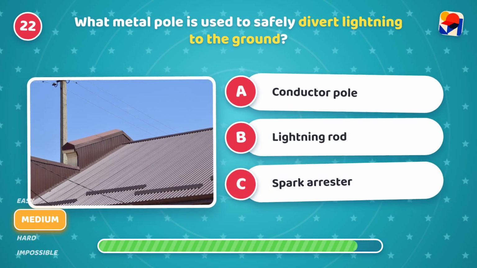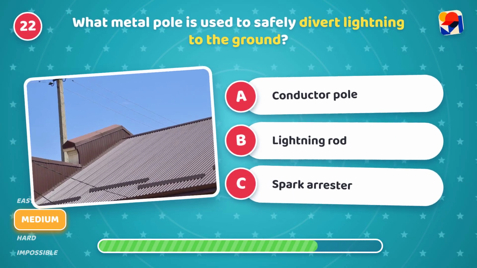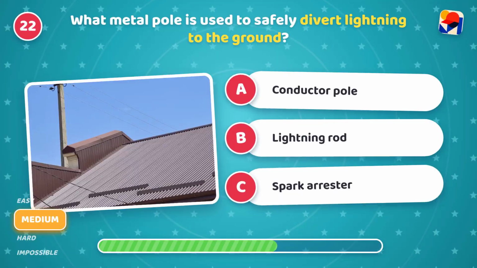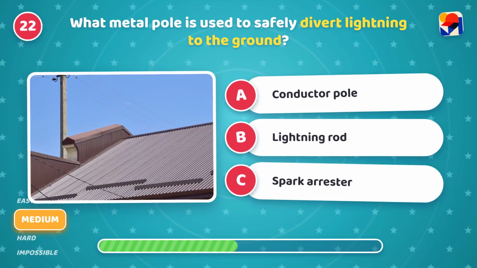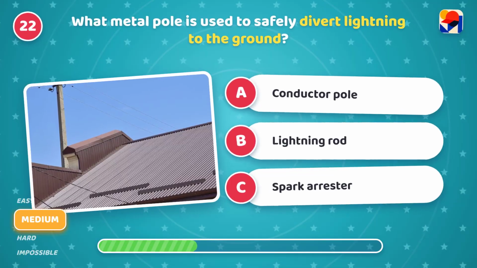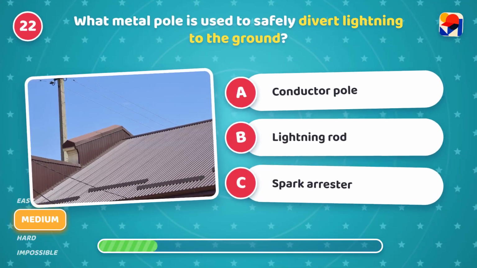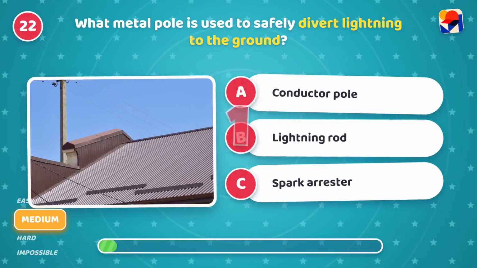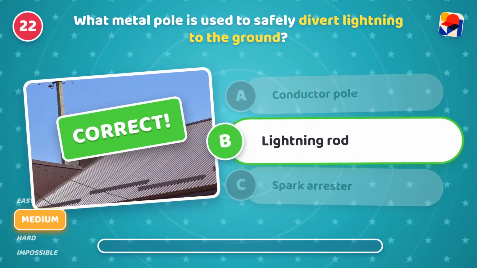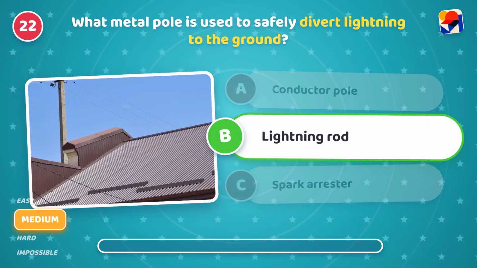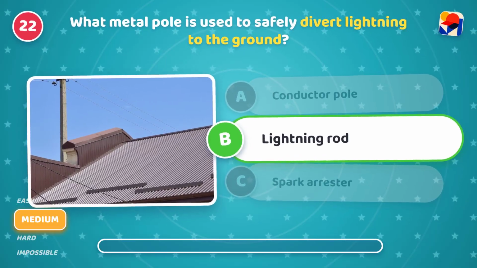What metal pole is used to safely divert lightning to the ground? Is it A, conductor pole, B, lightning rod, or C, spark arrestor? It's B, lightning rod. Safety first. It directs electricity away safely.